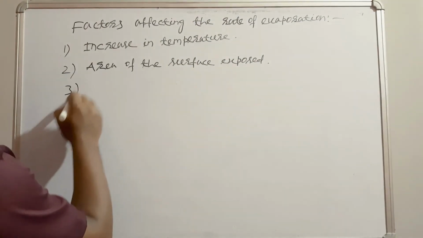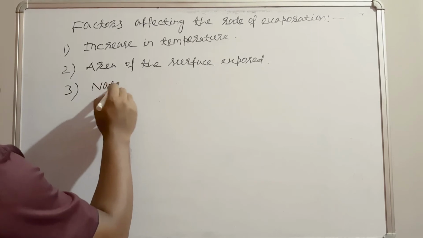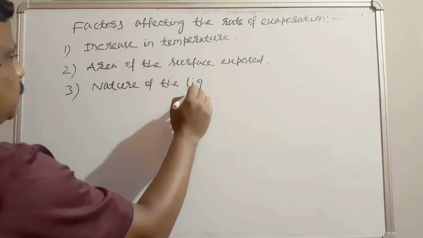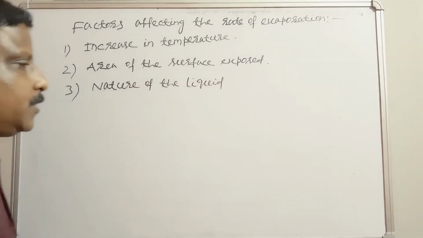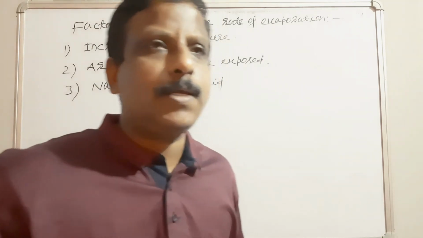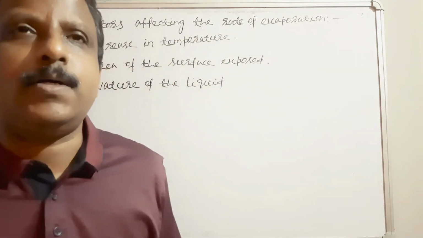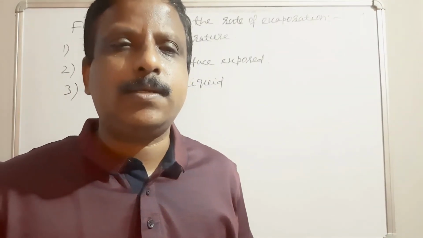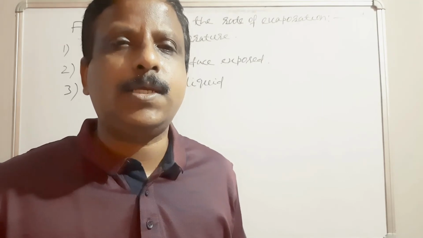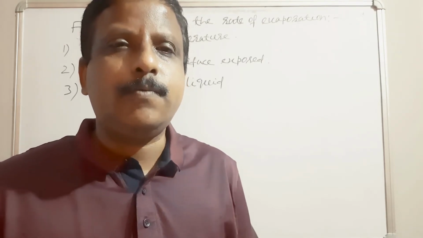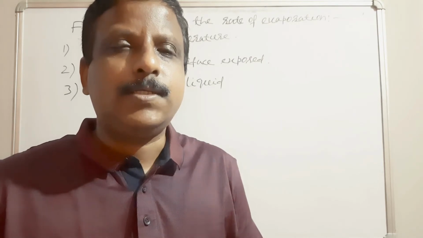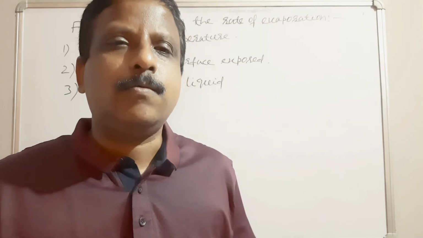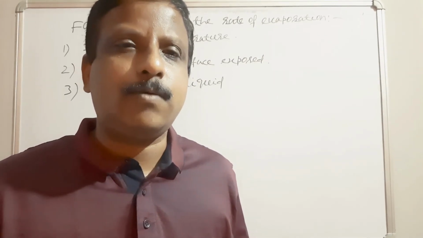Third one, nature of the liquid. Nature of the liquid means there are different types of liquids according to their boiling points. Suppose the volatile liquids, for example, petrol, diesel, kerosene. Many times you have observed, if you put petrol on your hand, within a fraction of a second it will evaporate. So the rate of evaporation is higher for volatile liquids as compared to other liquids.